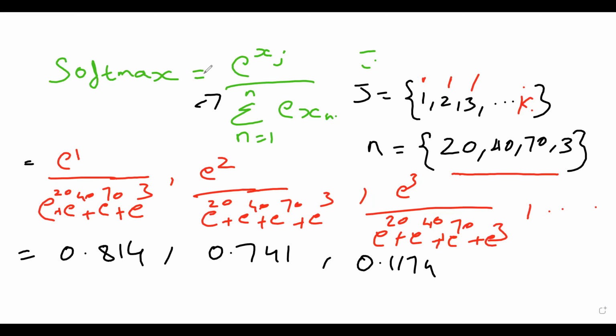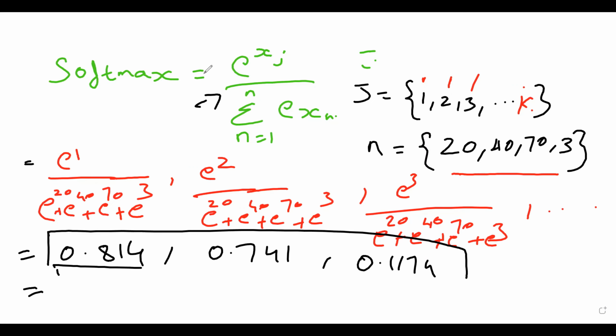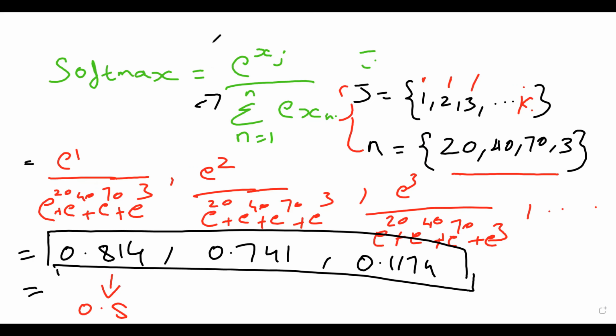So as per the softmax function, it will be converting our vectors into probabilities. From those probabilities, it will be giving the maximum probability, or the highest number. So when we consider these three values as our probability vector, the maximum value is 0.81, correct? So when we calculate our softmax activation function with respect to this j and n, we will be getting 0.814 as our softmax function probability vector.